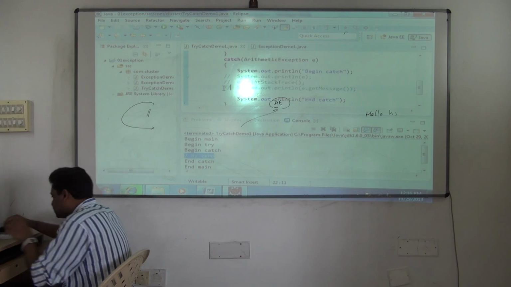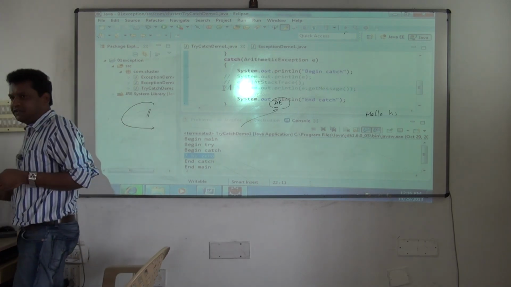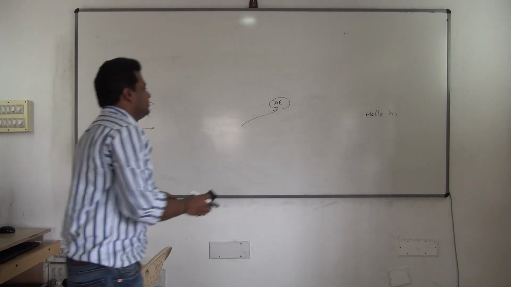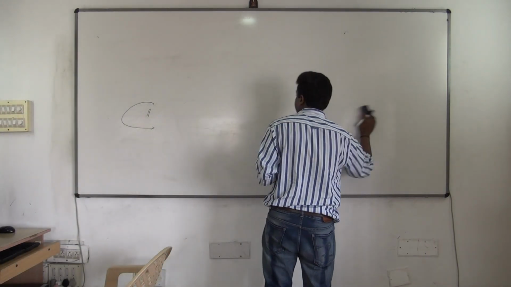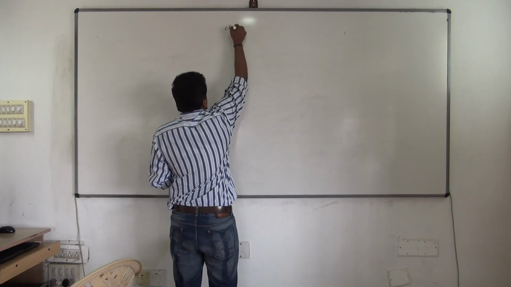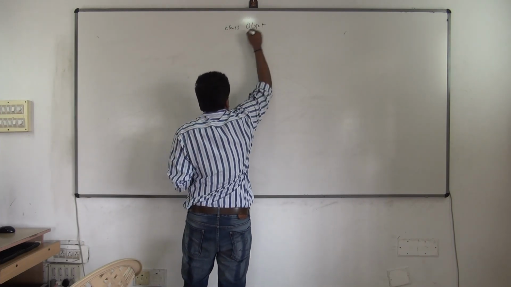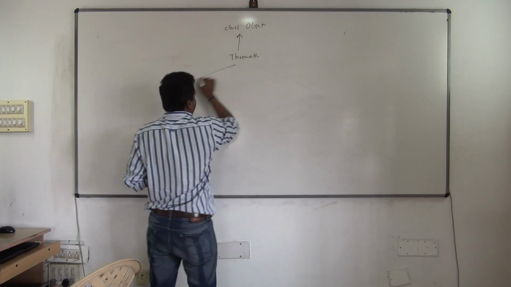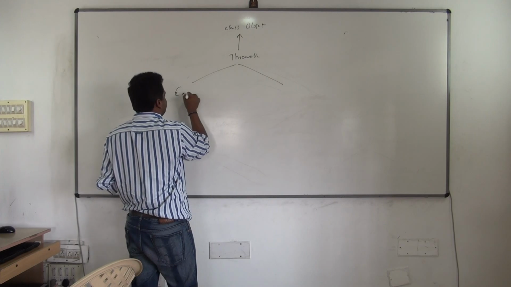Now see, these two methods which you are seeing just now. Which one? printStackTrace and getMessage. Class Object, Throwable. You have Exception, Error, all that is fine.